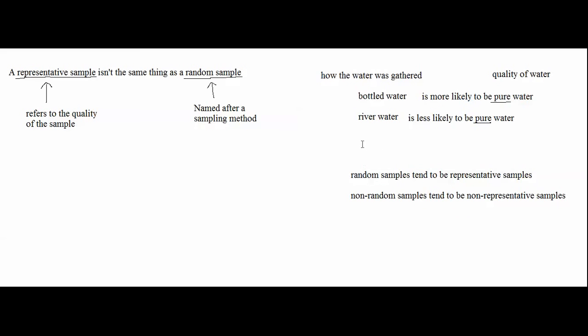These terms, random and non-random, describe how the sample was gathered, how the people were selected. And the term representative describes the quality of the sample.